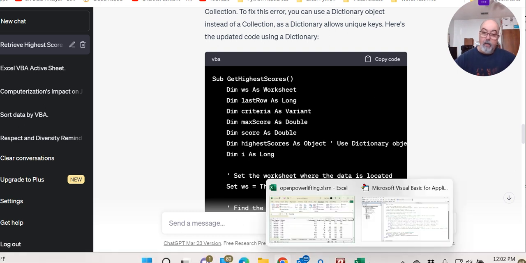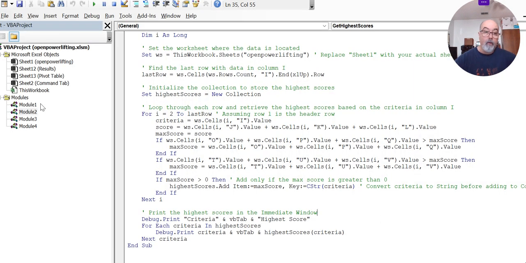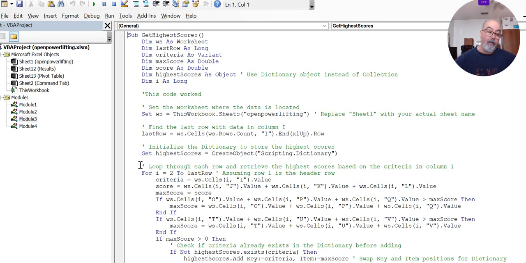So I did the same thing. I copied the code, and this time I insert and create a new module, module number 3, and then put it here. And this one here is my note. I just wanted to differentiate this code because I'm keeping all the other attempts: attempt number 1 didn't work, attempt number 2 failed, and it did work on attempt number 3. So to keep track, I put myself a note saying this code worked. The other two, that implies they didn't work, right?